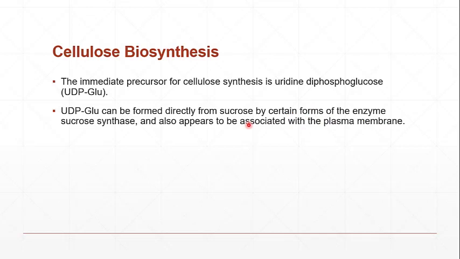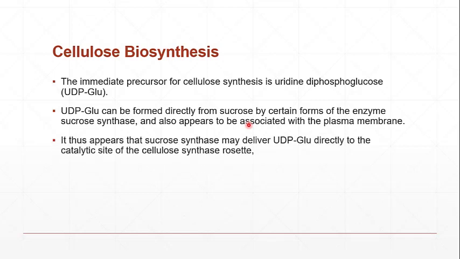As far as UDP glucose is concerned, when sucrose is split, as sucrose is made up of glucose and fructose, it will give us glucose and fructose. That particular glucose is activated and converted into UDP glucose, and it will be incorporated into the cellulose microfibril, and fructose will be used for some other purposes.